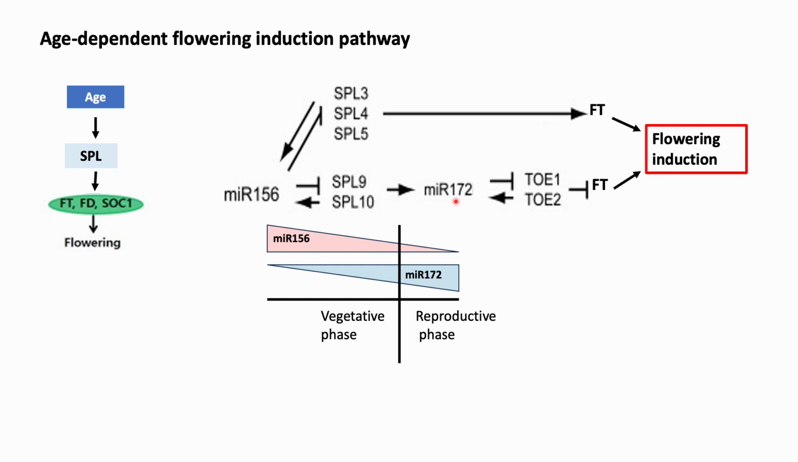microRNA 172 targets include the TF called target of early activation tag, that is TOE, which belongs to the AP2 family of transcription factors. MicroRNA 172 forms an RNA duplex with a sequence near the 3' end of the coding region of the targets. The removal of these repressors promotes the expression of FT in the adult phase.